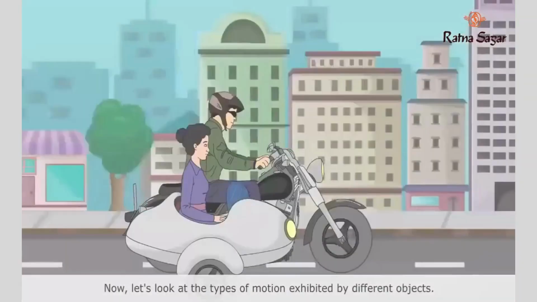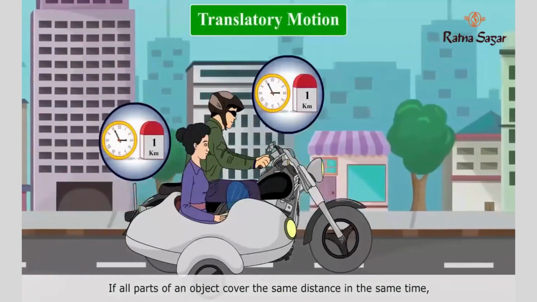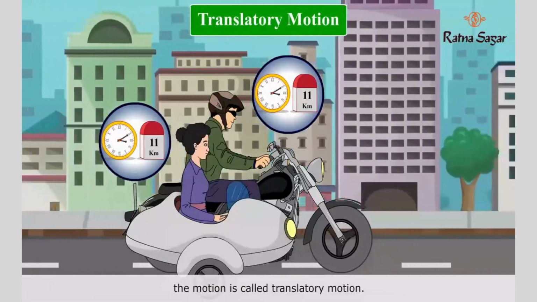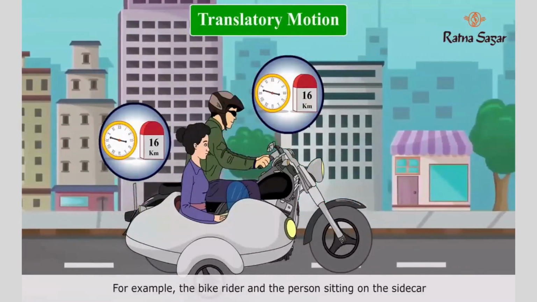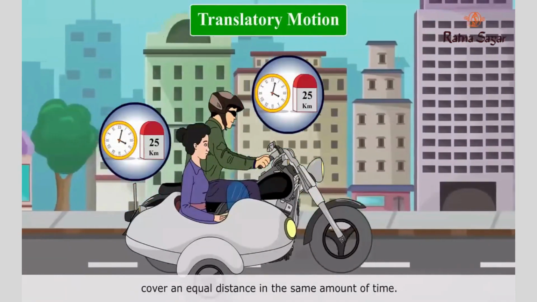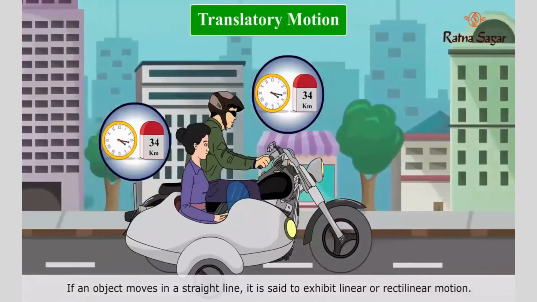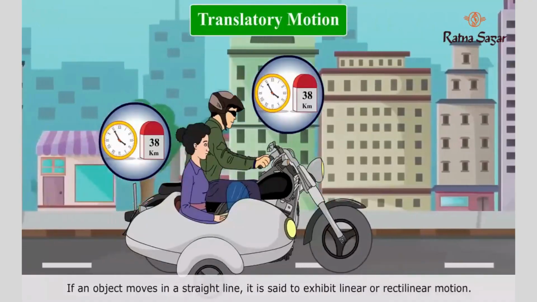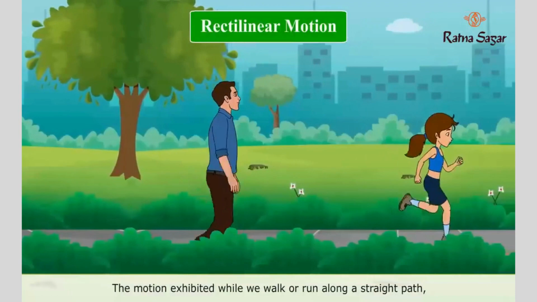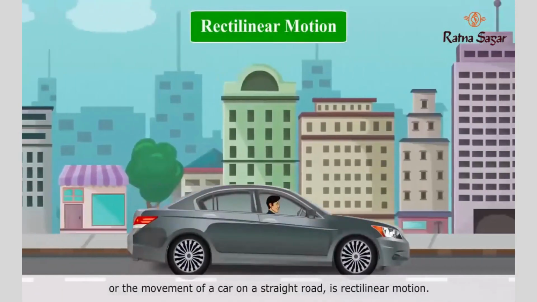Now, let's look at the types of motion exhibited by different objects. If all parts of an object cover the same distance in the same time, the motion is called translatory motion. For example, the bike rider and the person sitting on the sidecar cover an equal distance in the same amount of time. If an object moves in a straight line, it is said to exhibit linear or rectilinear motion. The motion exhibited while we walk or run along a straight path, or the movement of a car on a straight road, is rectilinear motion.